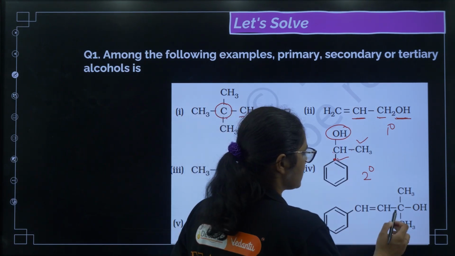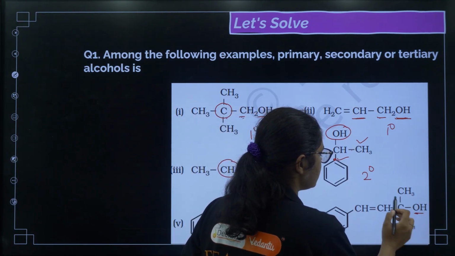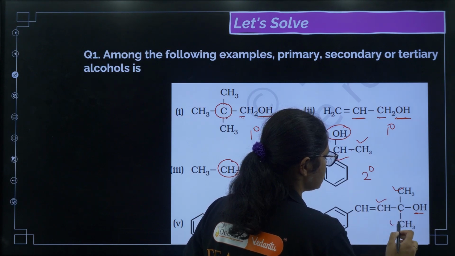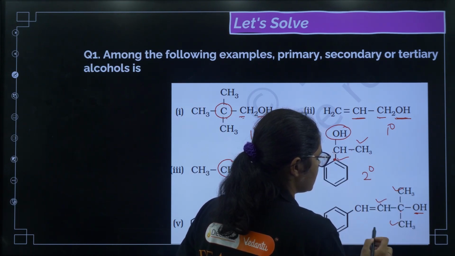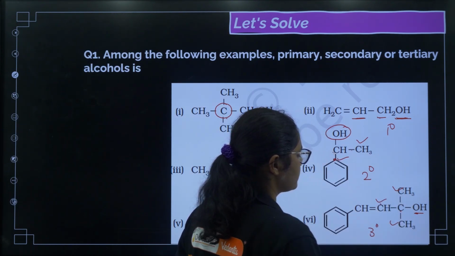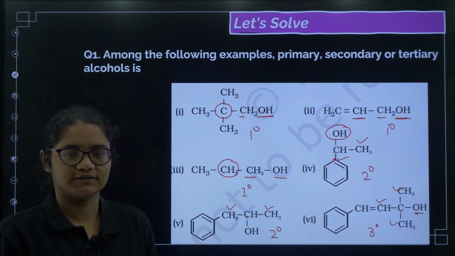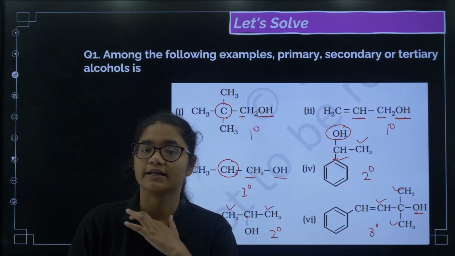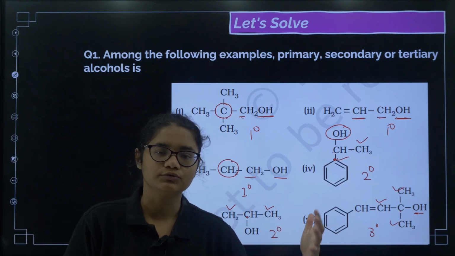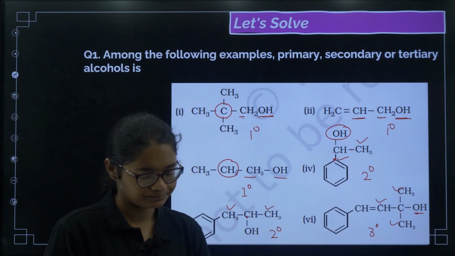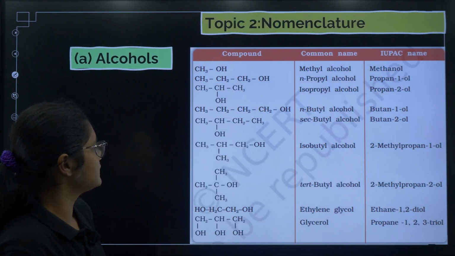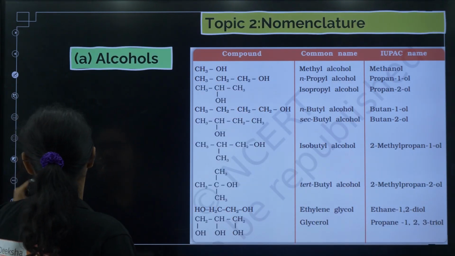Here, if you see, the carbon containing the OH group is attached to 3 carbons, this one and this one. So, this is a tertiary group. Clear? Very simple. You just have to see the carbon which contains the OH group, and how many carbons that is attached to. Okay. Fine. Let us now move towards the nomenclature.